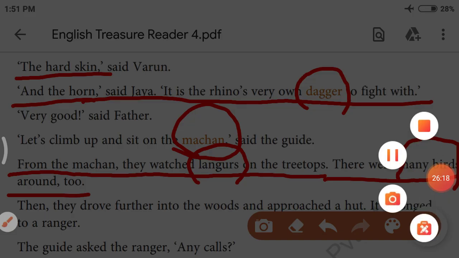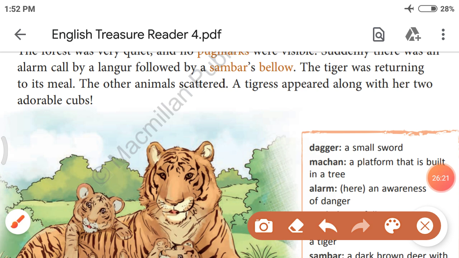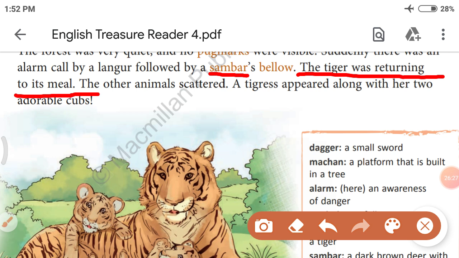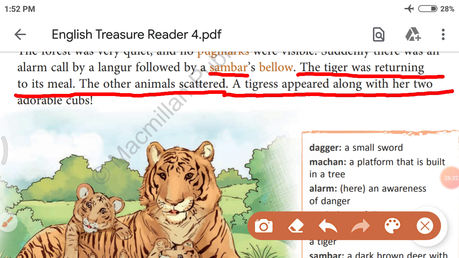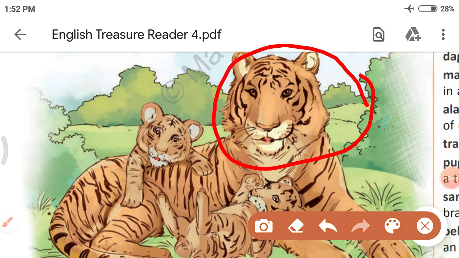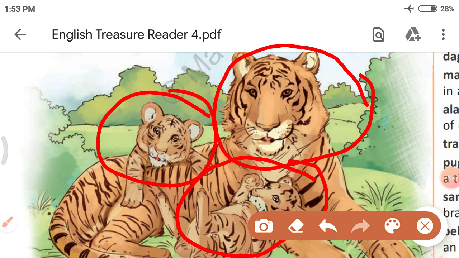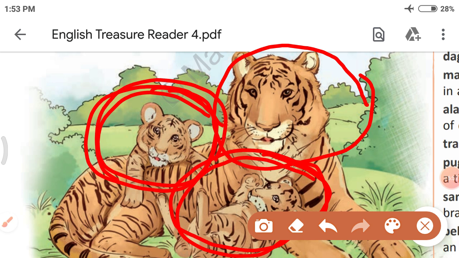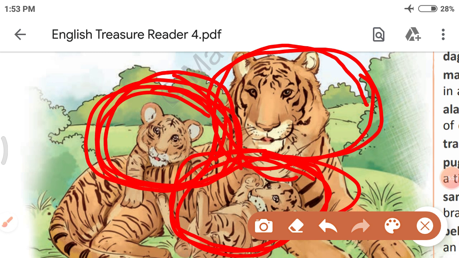Let's see. After that, they have seen Sambar, and the tiger was returning to its meal. The other animals scattered. A tigress appeared along with her two adorable cubs. Adorable means beautiful. Let me show you a picture. You can see here tigress and two beautiful cubs. Adorable means beautiful and cubs, C-U-B-S, means a baby tiger. Tigress and two beautiful cubs.